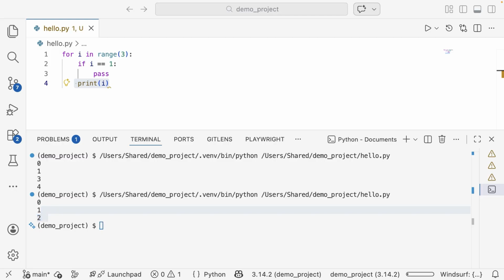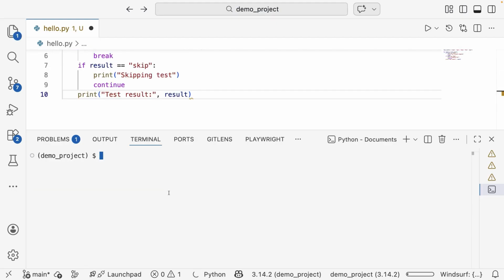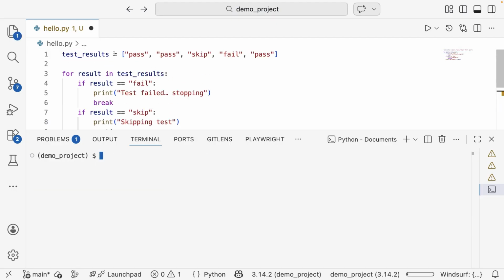Imagine we are checking a list of test results, and here I have a demo code for that. You can see the test results variable has a list of values: pass, pass, skip, fail, pass. We need to stop the loop when we see a failure here.